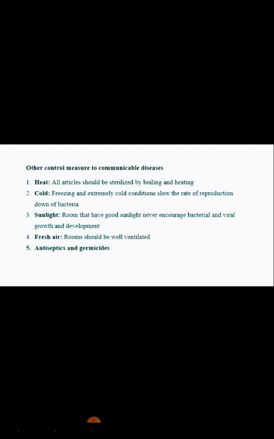Now, other control measures for communicable disease, apart from the general ones, are also necessary. Heat can also kill communicable disease. That is, all articles should be sterilized by boiling and heating them properly. Now, cold also: freezing and extremely cold conditions slow down the rate of reproduction of bacteria. Sunlight is also necessary. That is, rooms that have good sunlight do not encourage bacterial and viral growth.